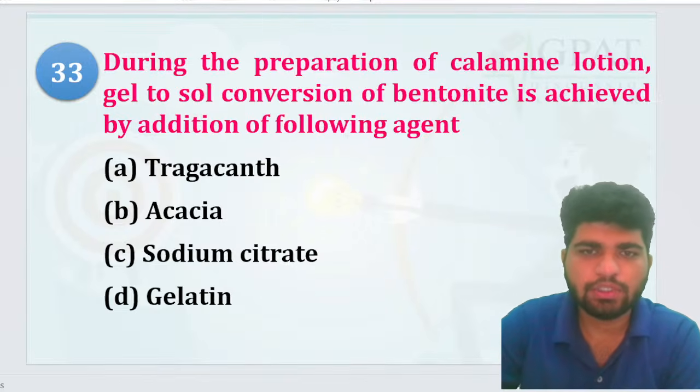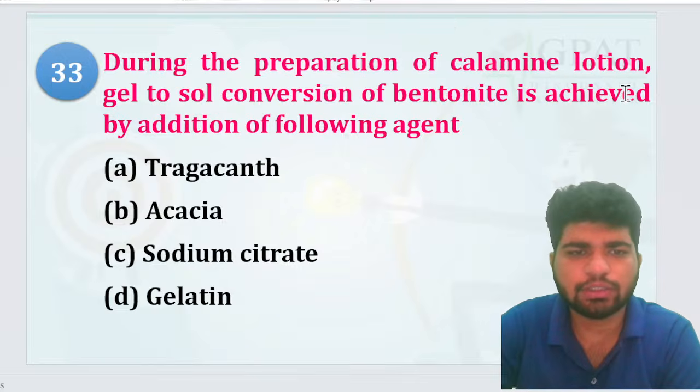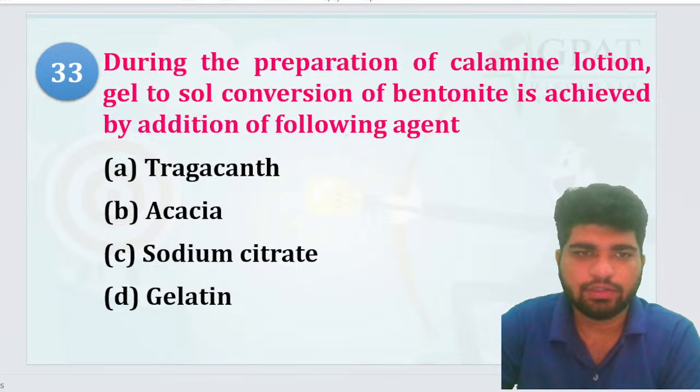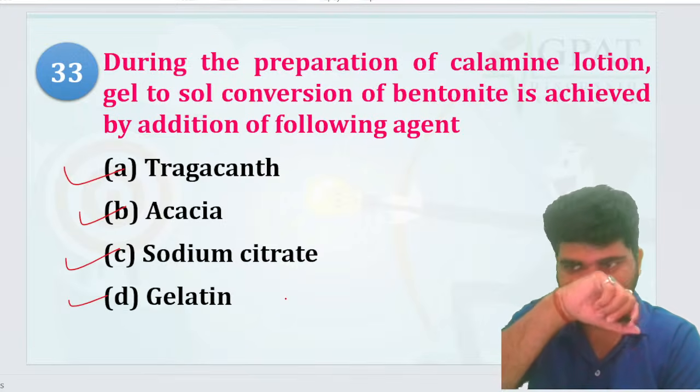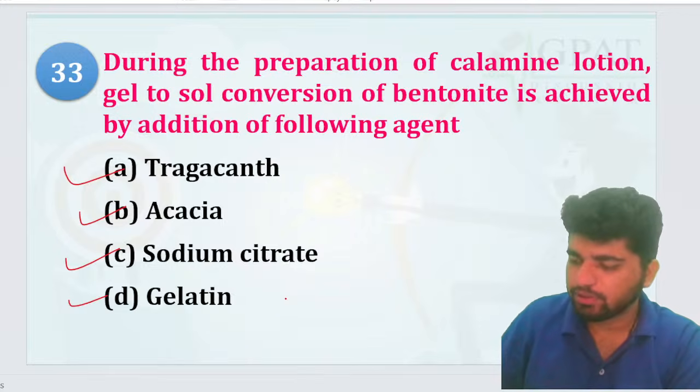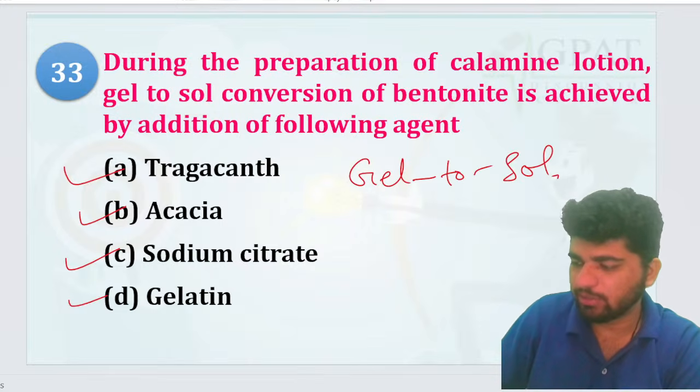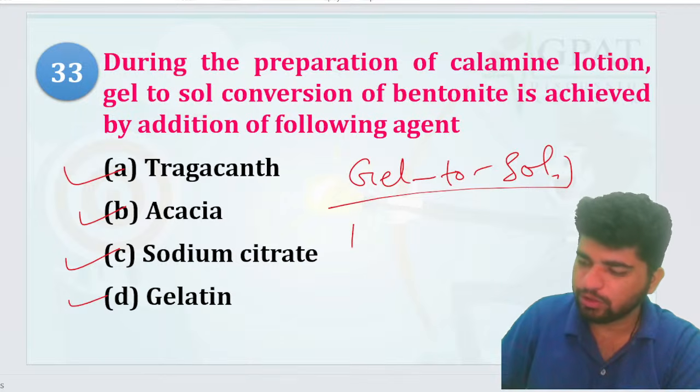चलो. During the preparation of calamine lotion, gel to sol conversion of bentonite is achieved by addition of following agent. Okay, now this one, tragacanth, acacia, sodium citrate, gelatin. Which one is it? Okay, gel to sol I am talking about. So this is what?